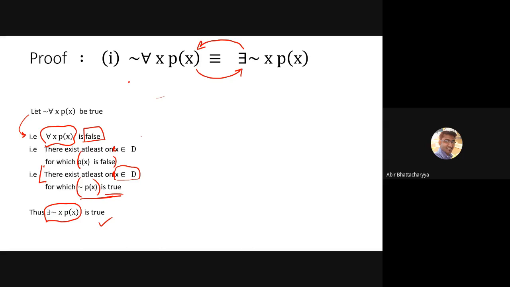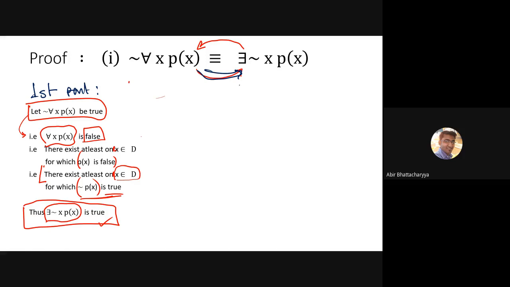I started from here and finished here. That means I have proved the first part, that this implies this.